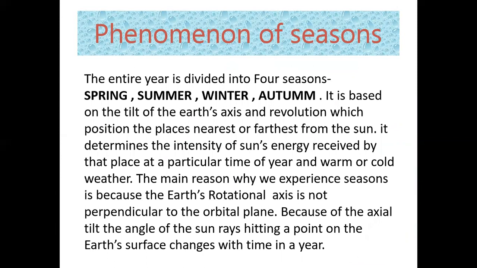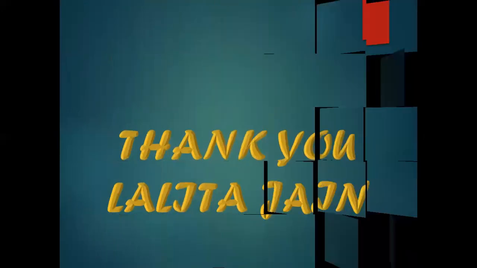It is based on the tilt of the Earth's axis and depends on the nearest or farthest position from the sun. If the sun's energy is more, it will be warmer, and if the sun's rays are less, there will be cold weather. Is that clear?